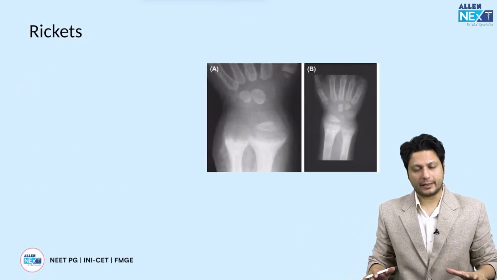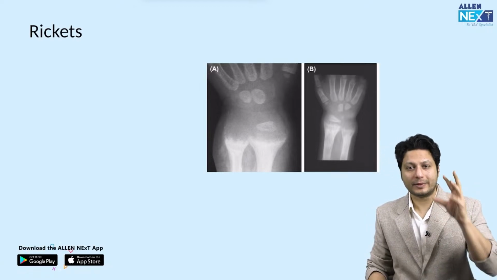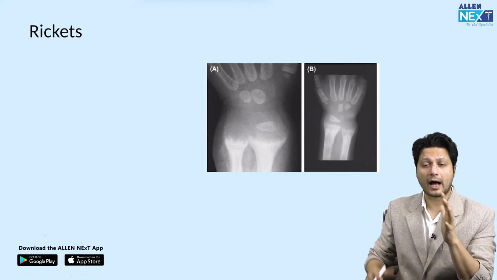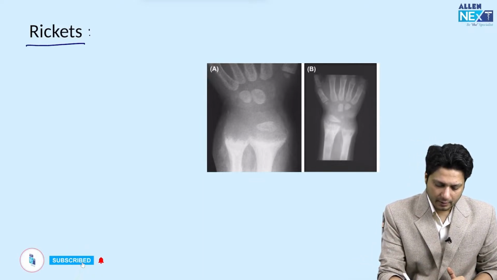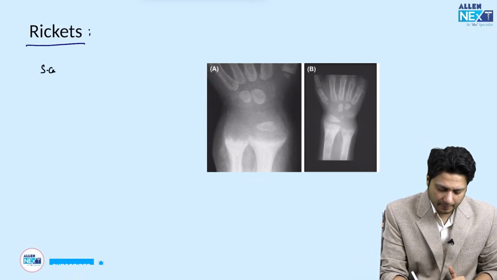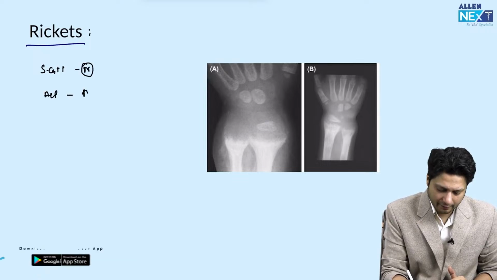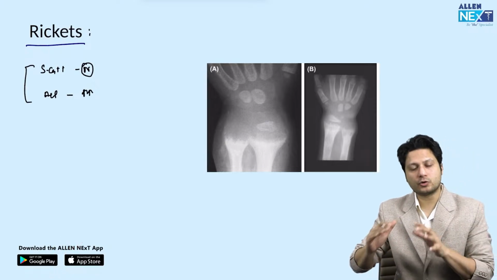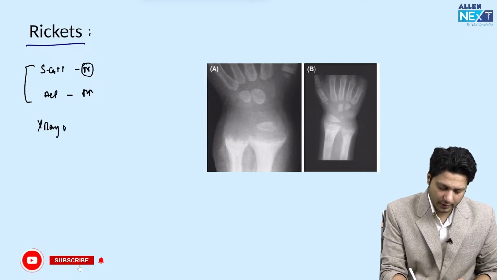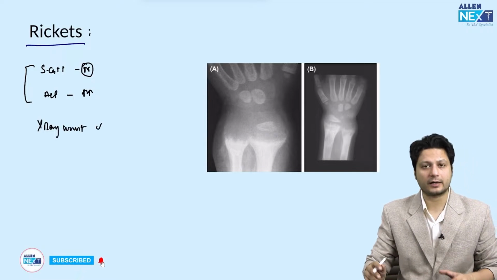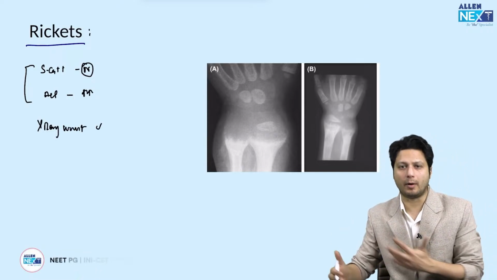Now rickets. अब rickets से related there are going to be three important points. ये आप कैसे identify करोगे कि question rickets से है? Point number 1, अगर serum calcium is normal, alkaline phosphatase is elevated, alright, ये values आपको question के अंदर मिली हुई हैं, and X-ray of the wrist is already provided to you, then the answer for that question is rickets. That means they are asking about rickets.